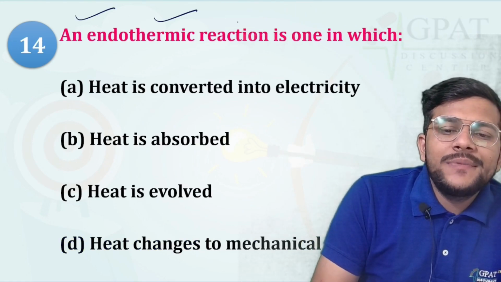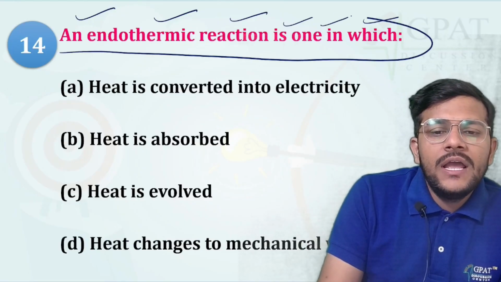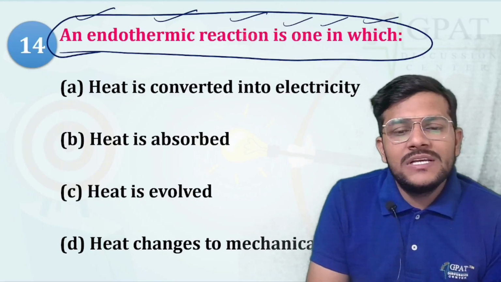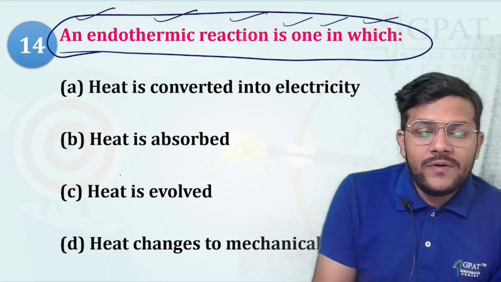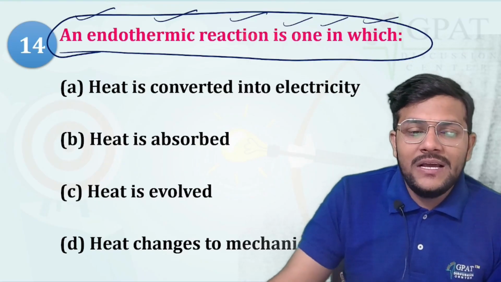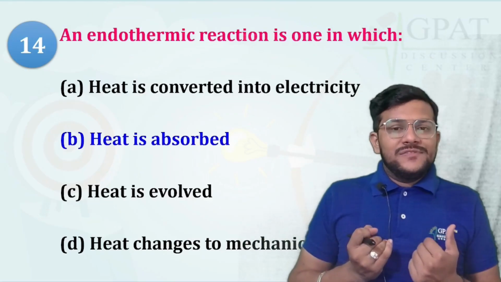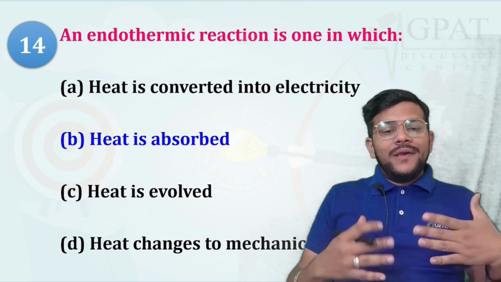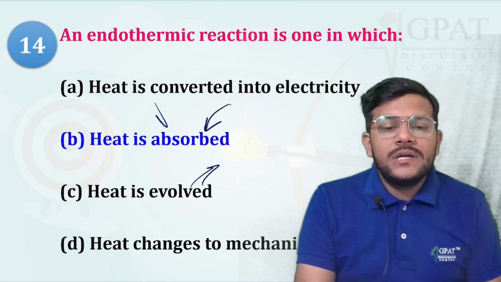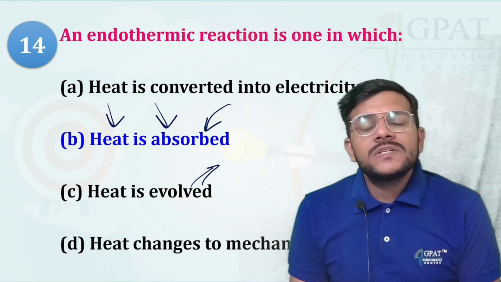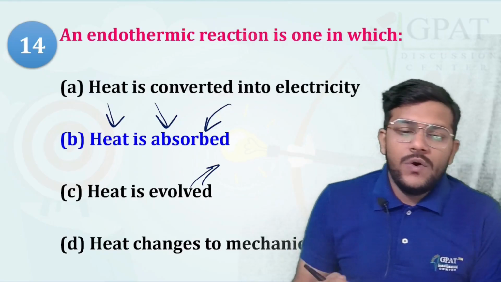An endothermic reaction is one in which heat is converted into electricity, heat is absorbed, heat is evolved, or heat changed to mechanical energy. So endothermic means heat is absorbed by the system. Exothermic means heat is evolved from the system. So an endothermic reaction is one in which heat is absorbed, and an exothermic reaction is one in which heat is evolved.